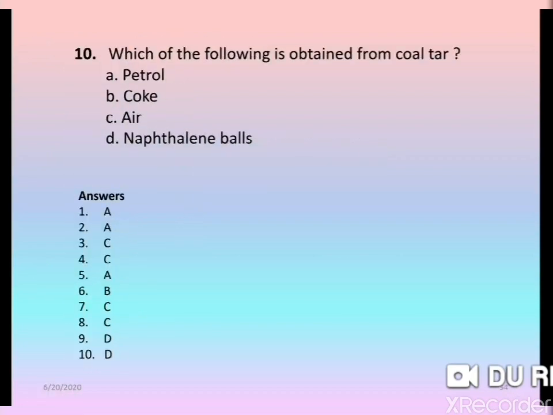Now children, which of the following is obtained from coal tar? Petrol, coke, air or naphthalene ball? The answer is naphthalene ball.